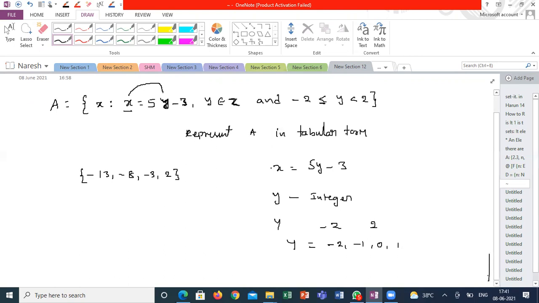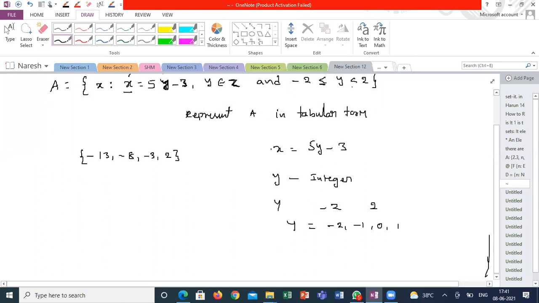Yes, sir. Because here the equality symbol is not there with the right side value: minus 2 less than or equal to y, y less than 2. So y is never equal to 2, but y may be equal to minus 2. When y is equal to minus 2, my x is equal to 5y minus 3, which is minus 13.